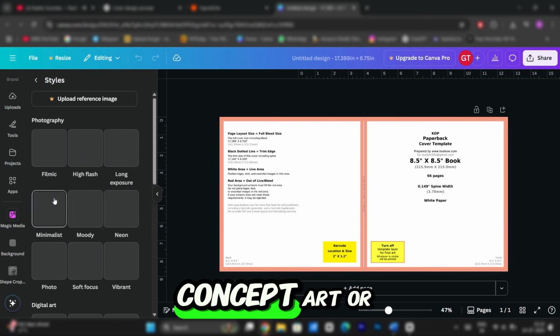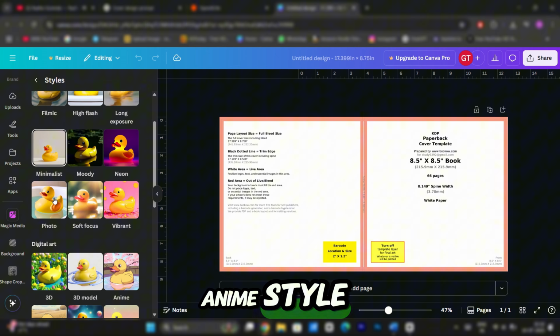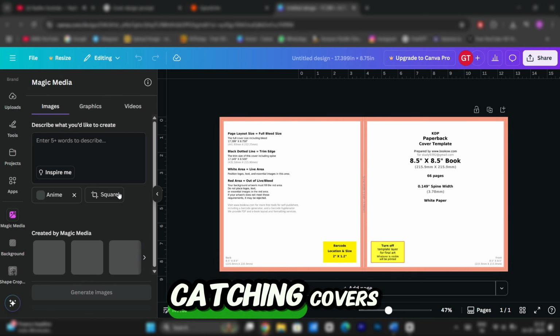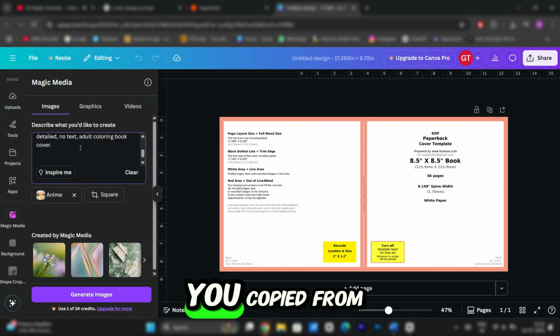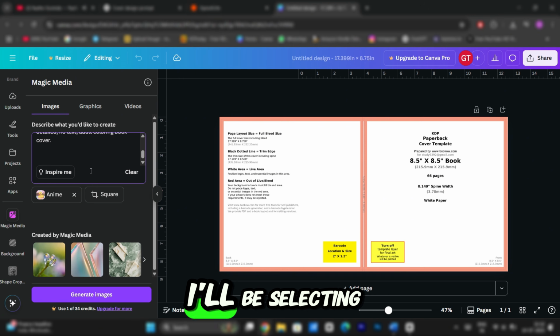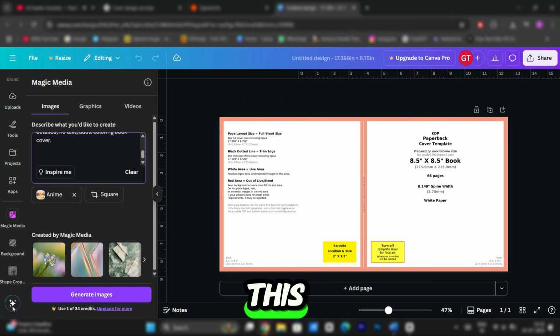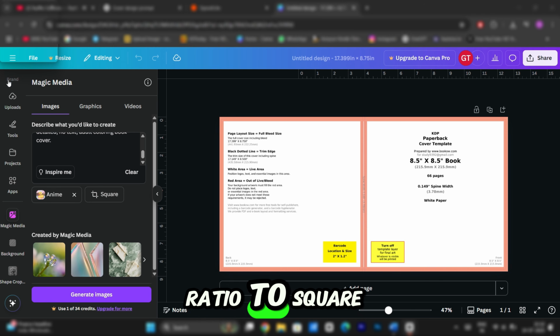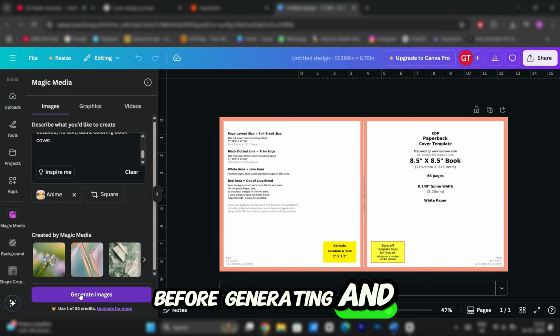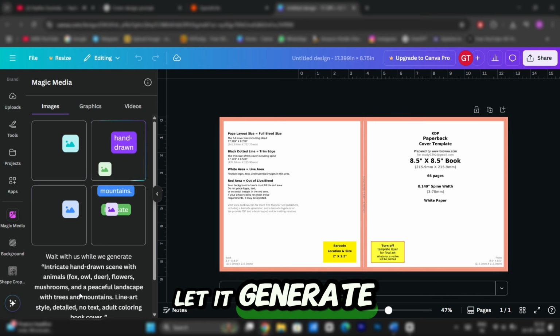Choose from either concept art or anime style. Both are great for vibrant, eye-catching covers. Paste the prompt you copied from ChatGPT. I'll be selecting anime style for this. Set the aspect ratio to square before generating and hit Enter. Let it generate some pictures.